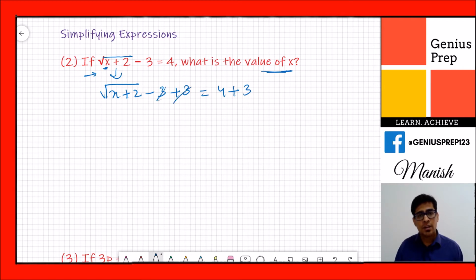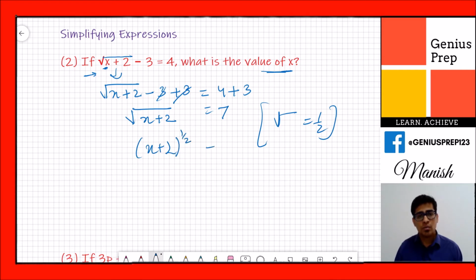Okay, so this cancels out, so it is equal to 7. This is x plus 2. Now we know the value of root is 1 by 2. So this is x plus 2 raised to 1 by 2 is equal to 7. We have to find out the value of x.